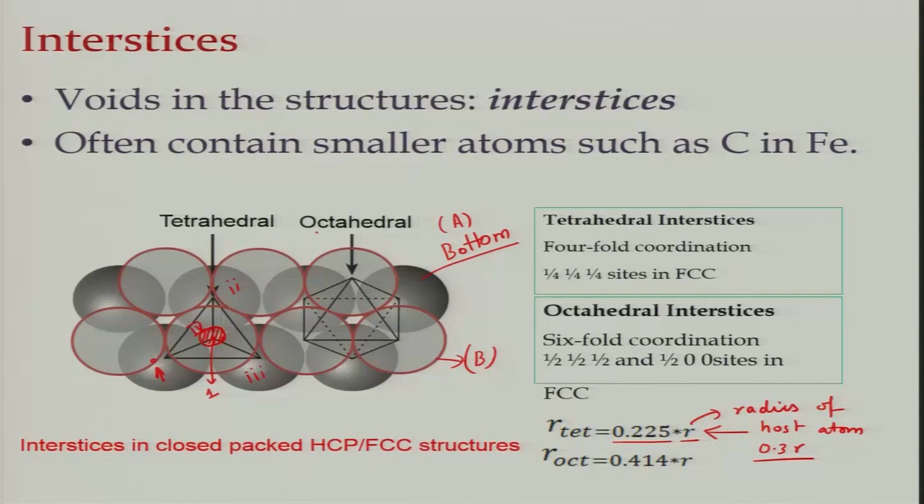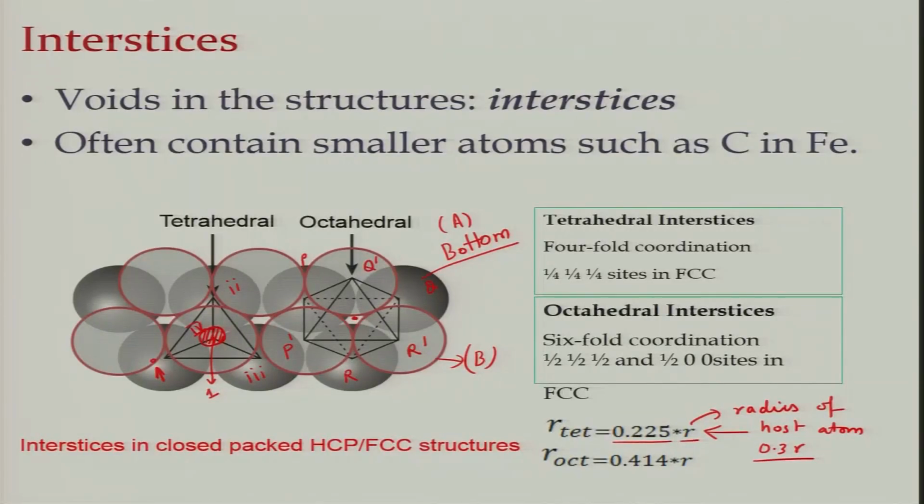Then in the same structure you can form another void as well. If you look at this configuration now, here you have let us say P, Q, R, and in the second layer we have P prime, Q prime and R prime. They also form a void here. So the void between these is located here, and this void now has 6 neighbors, and the polyhedron which is formed by connecting the centers of all these atoms is called an octahedron, and the void is called an octahedral void. Octahedral void basically means it has 6 neighbors, and octahedron will mean it has 8 faces.